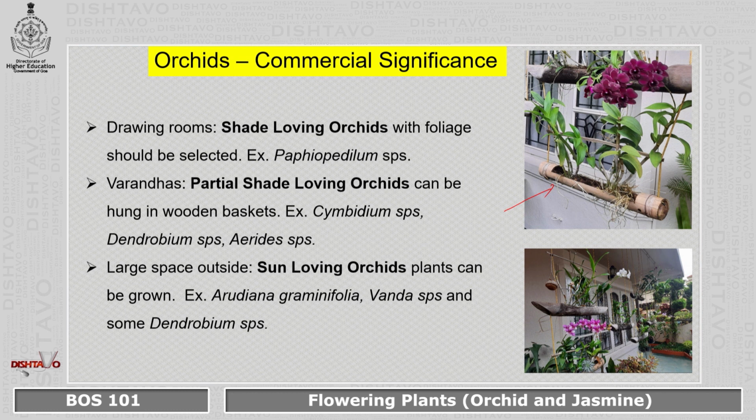The examples are Cymbidium species, Dendrobium species, and also Aerides species. Some orchids just love sun, and those are grown in the large space outside your homes. So the sun-loving orchids can be grown outside. They can be terrestrial orchids as well as epiphytic orchids. The best examples that we have are Arundina graminifolia, Vanda species, or even some Dendrobium species, which are commercially significant as large or outside-the-house orchids.